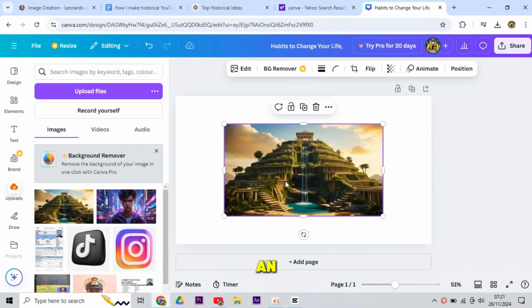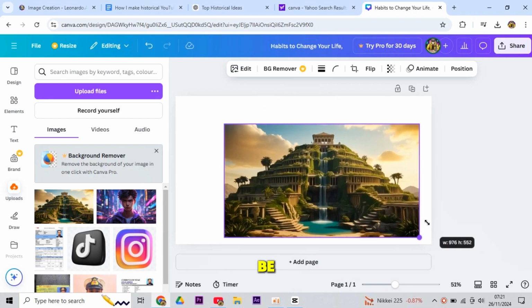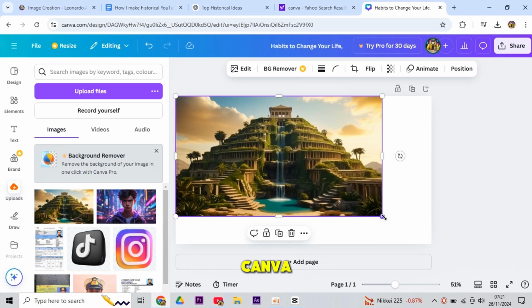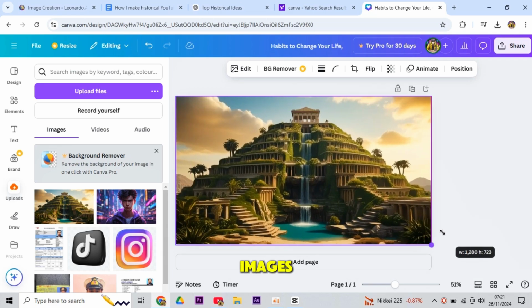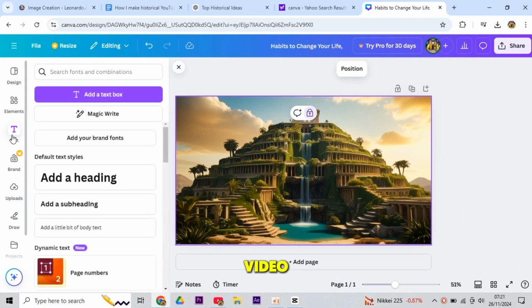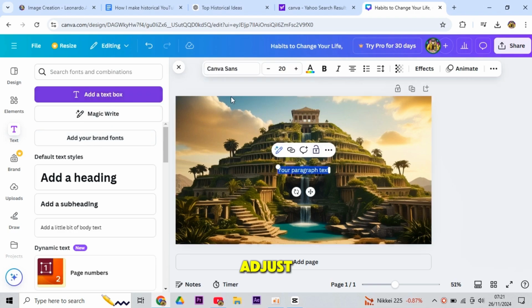Next, we have to make an attractive thumbnail. It needs to be so good the viewer can't resist clicking on it. Use Canva for it. Now add one of the images we created earlier in Leonardo.ai. You should choose one of them which matches the topic of the video. Now upload it to Canva and adjust the size.